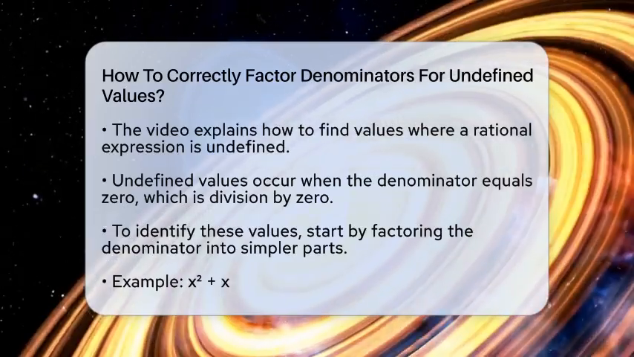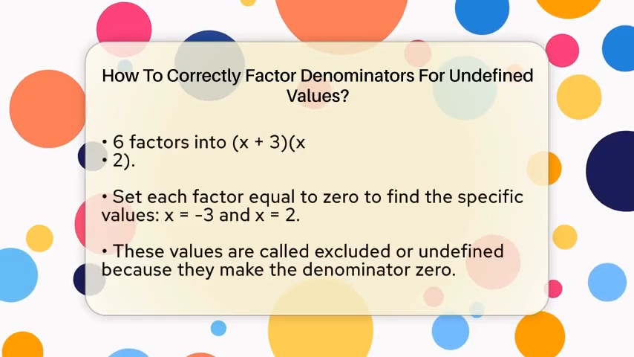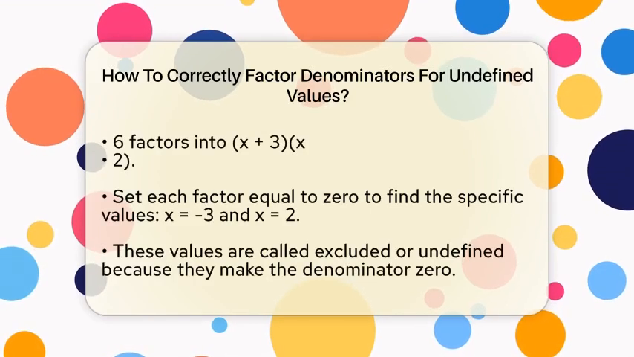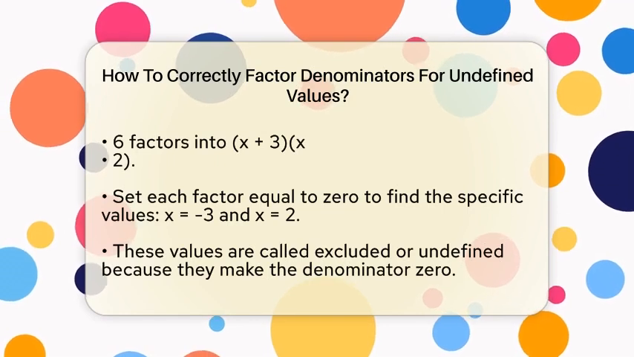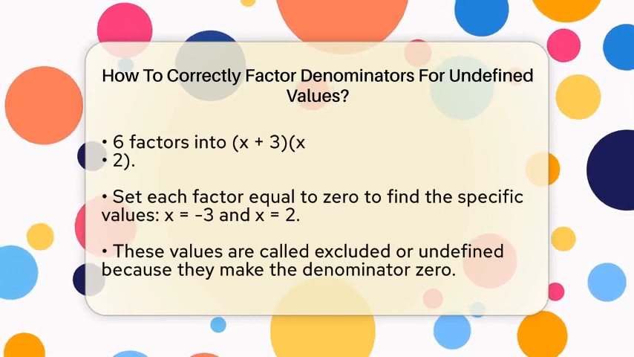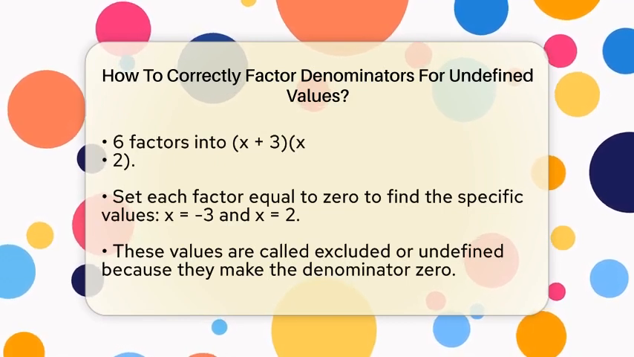First, look at the denominator and see if it can be broken down into simpler parts. For example, if you see something like x squared plus x minus 6, you can factor it into two binomials. In this case, it becomes x plus 3 times x minus 2. Once you have the denominator factored, set each part equal to 0 separately.